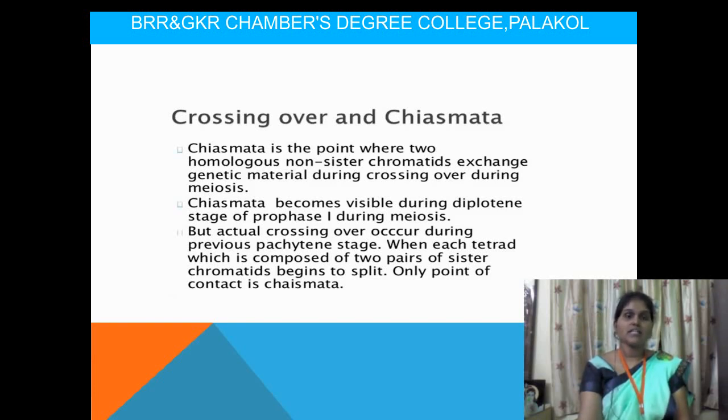But actual crossing over occurs during the earlier pachytene stage, when each tetrad, composed of two pairs of sister chromatids held together, begins to split, and the only point of contact is where the chiasma is formed.